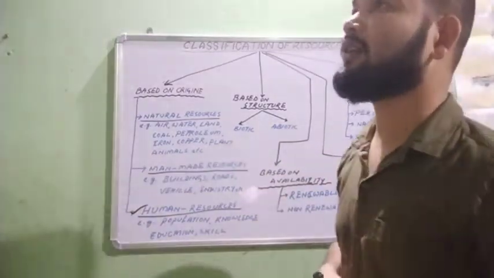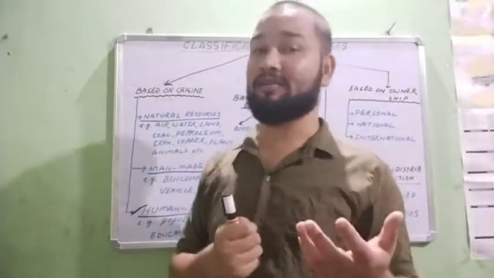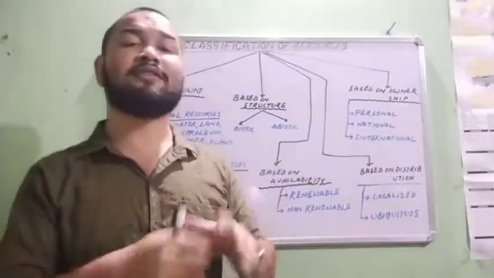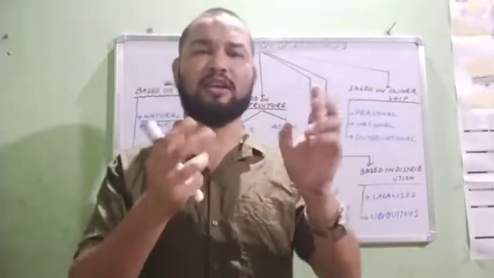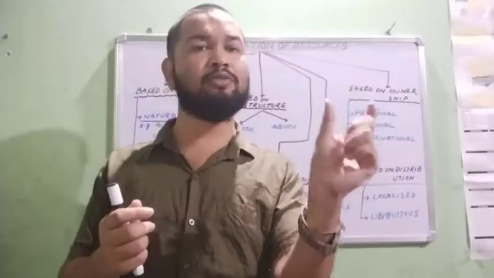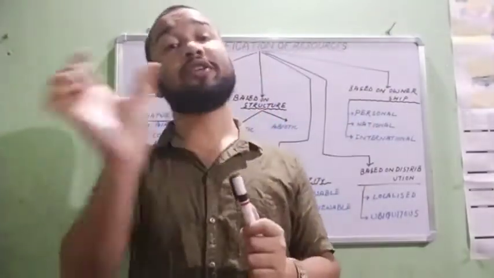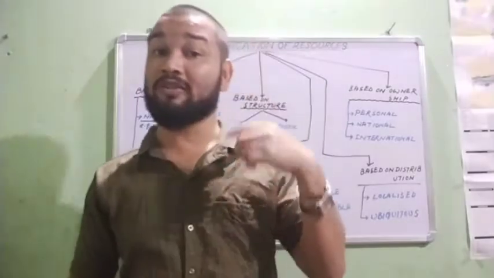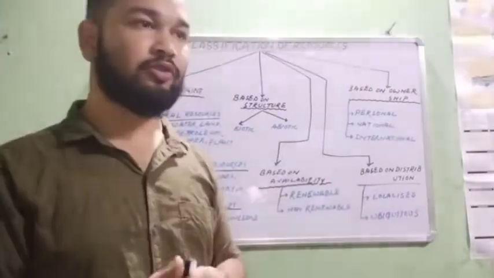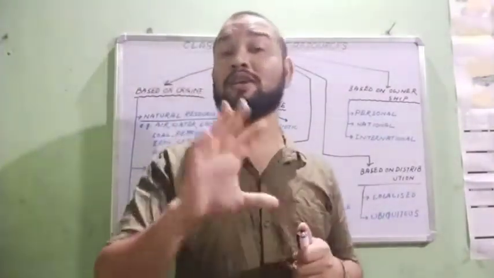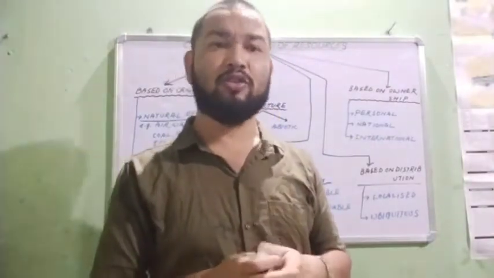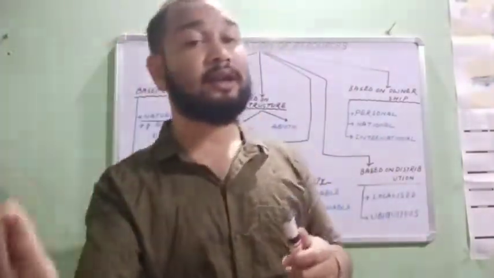Availability means how much resources are available on the earth surface. On the basis of that, we can classify the resources into two types. One is renewable, another one is non-renewable. Renewable means the resources which can be regenerated are called renewable resources, and the resources which cannot be regenerated after use are non-renewable resources, which can be renewed, which cannot be renewed.